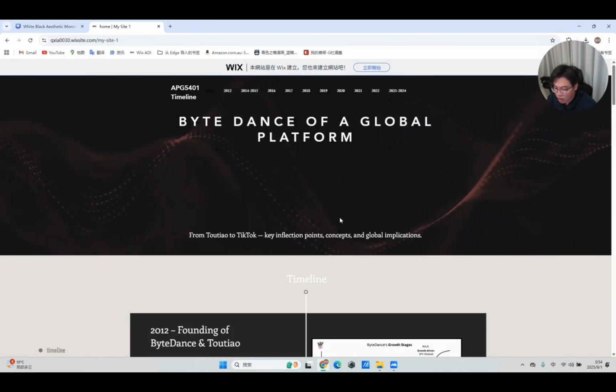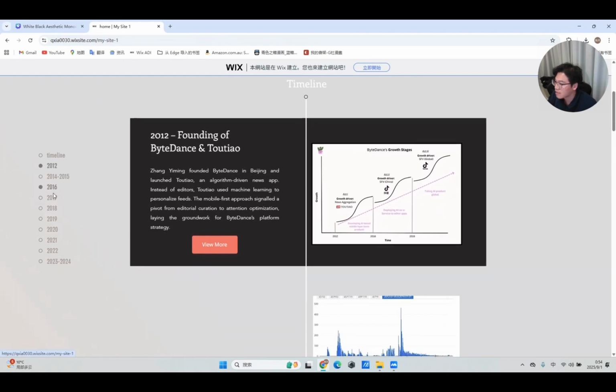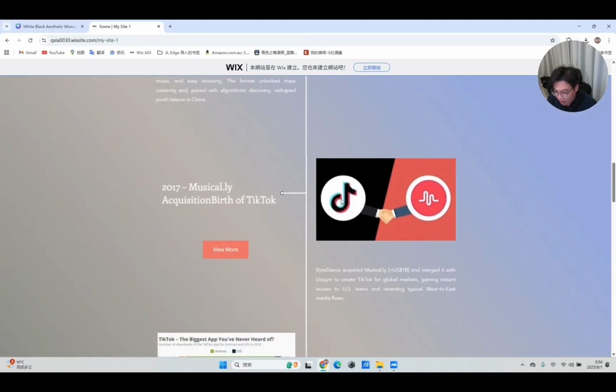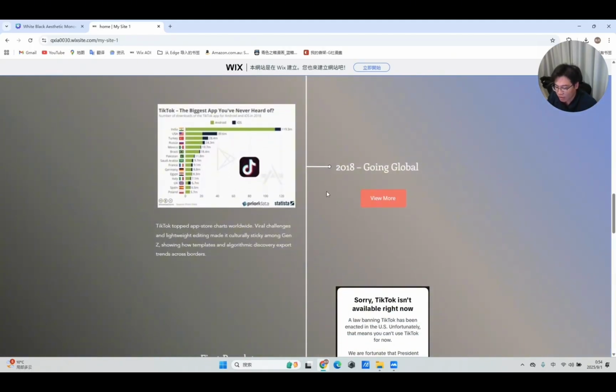We created a vertical structure that highlighted 10 key events from 2012 to 2024. It begins with the foundation of ByteDance and Toutiao in 2012, followed by the debut of Douyin in 2016, the Musical.ly takeover in 2017, and legal challenges in 2019 and 2020.